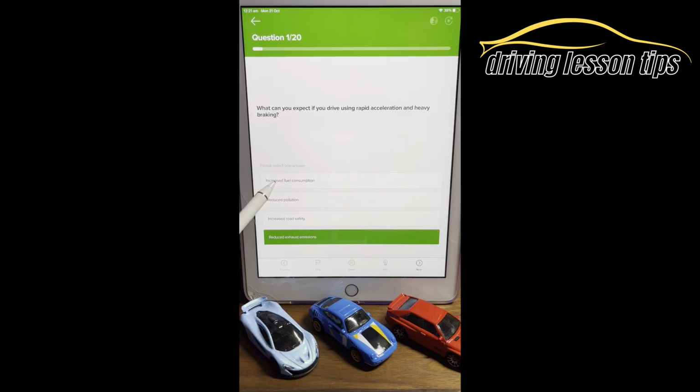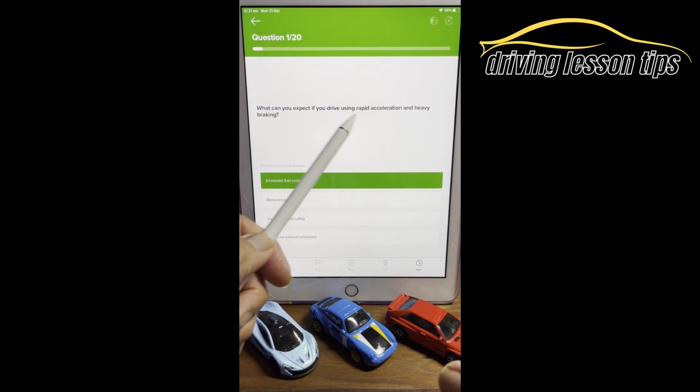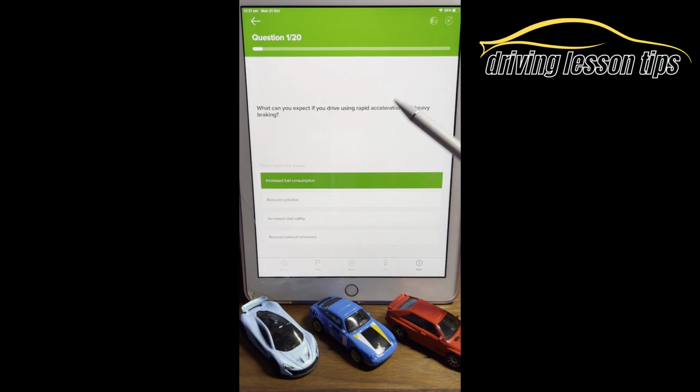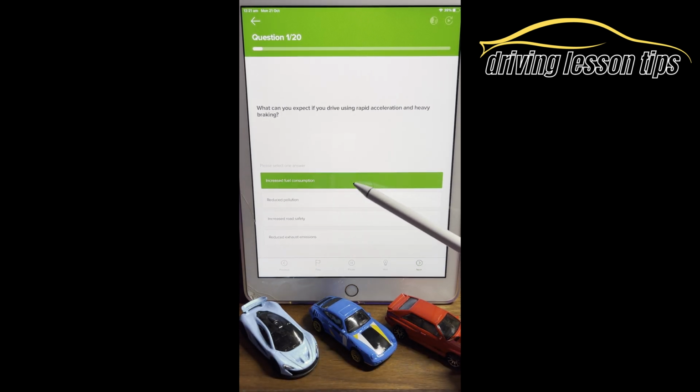If you answered A, it's the correct answer. Let's read the question again. What can you expect if you drive using rapid acceleration and heavy braking? So rapid acceleration is quick acceleration, lots of acceleration and so on, and heavy braking. So if you accelerate quickly, brake heavily, brake late and everything, you are going to use more fuel. So overall, it's going to cost you more money to put fuel in your car, yeah?